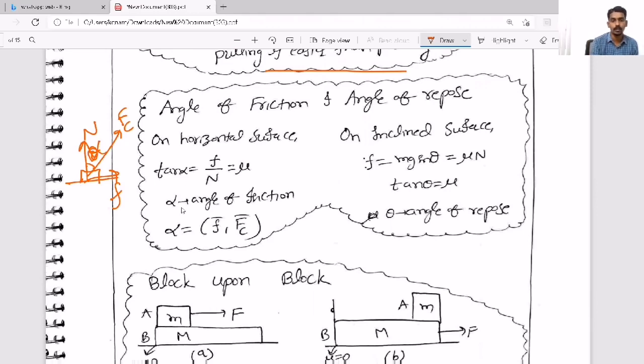Let's take alpha here. Alpha is the angle of friction. Angle between, sorry, not with normal reaction, with frictional force. So that is the angle of friction.